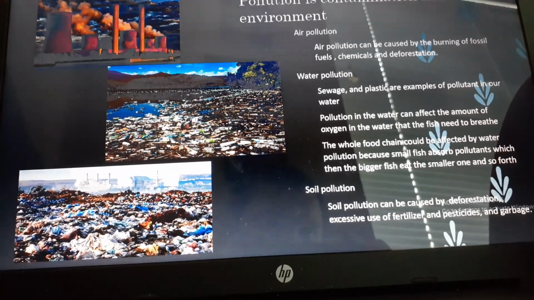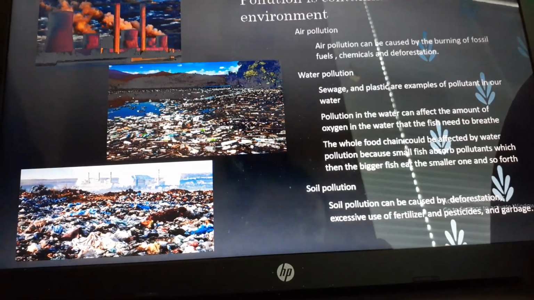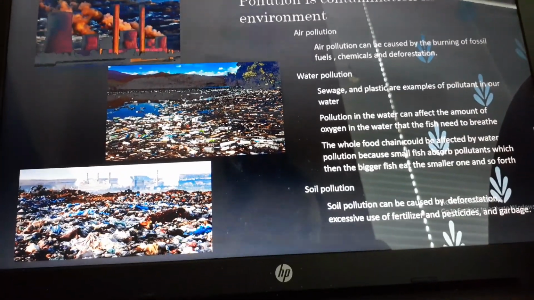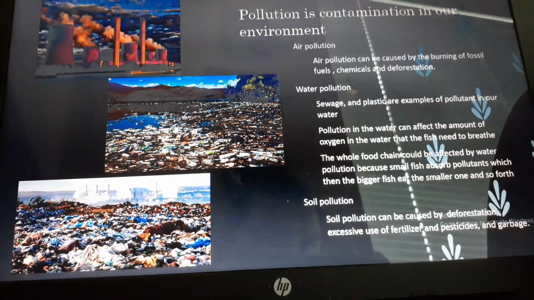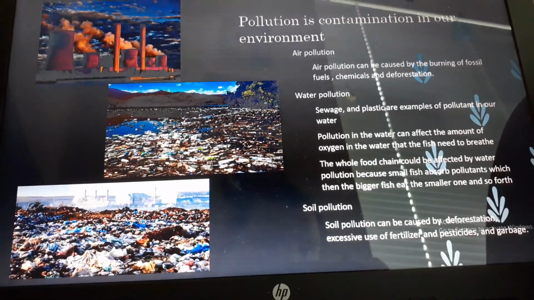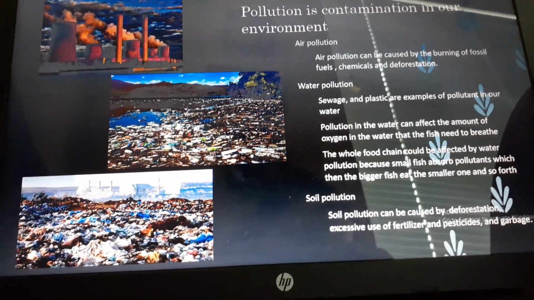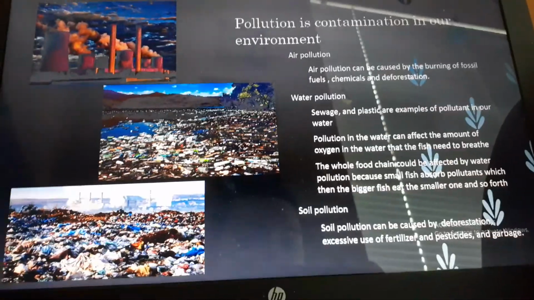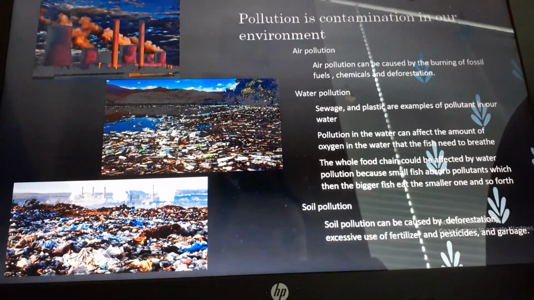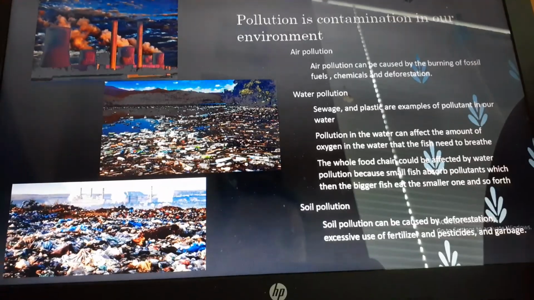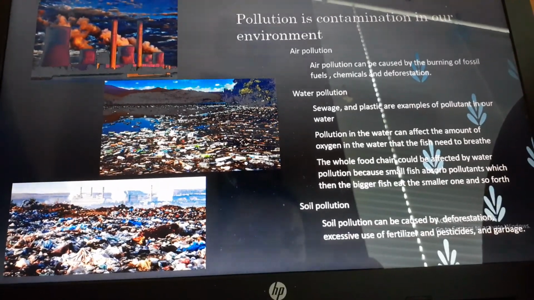Then there's soil pollution. Soil pollution can be caused by deforestation, excessive fertilizer, pesticides, and garbage. So the bottom picture shows an excess amount of garbage on the land, which majorly affects the soil, and it makes it not be able to grow our fresh fruits and vegetables that we need to be able to survive.